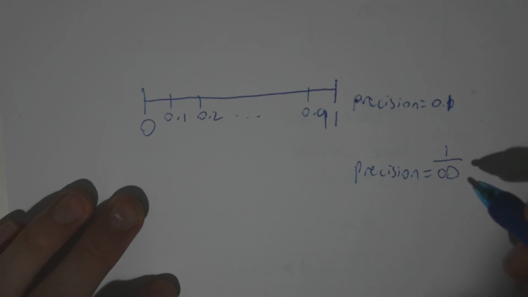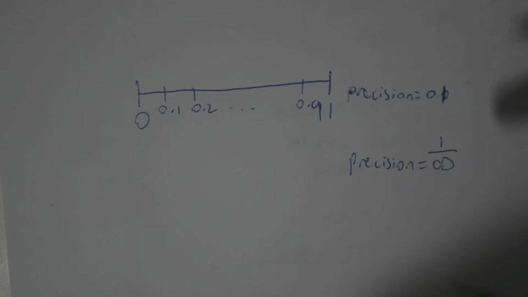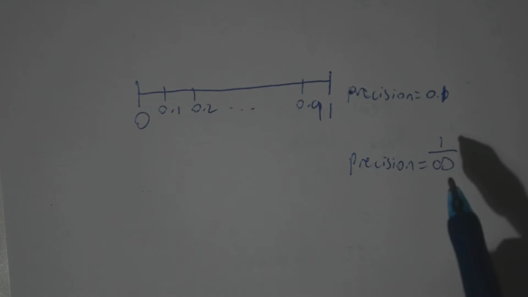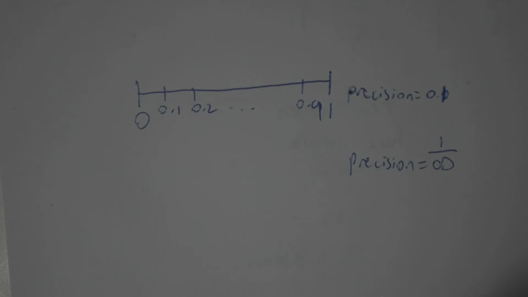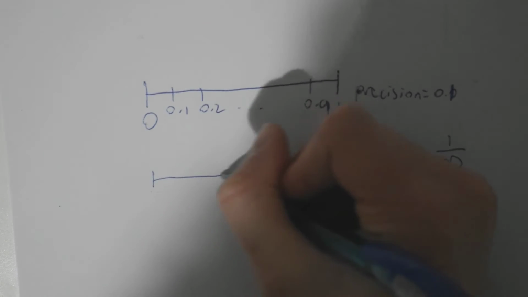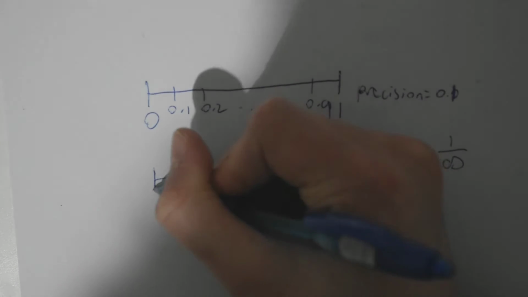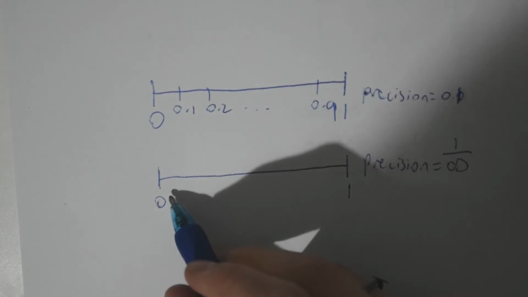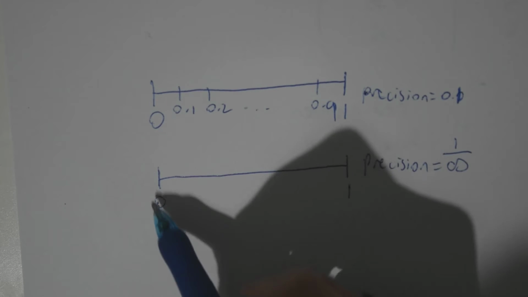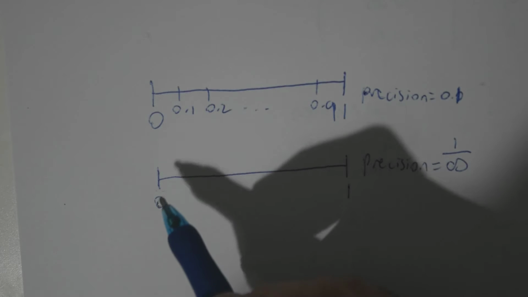So if infinity is the number furthest away from 0, or not the number, it's the amount of numbers there are, but if we were to think of it like a number, it would be the furthest possible number away from 0. 1 divided by that is the closest possible number to 0. So when we have that level of precision, even between 0 and 1, there is no first step to make. We already know this, but this is the entire definition of what makes it uncountable.